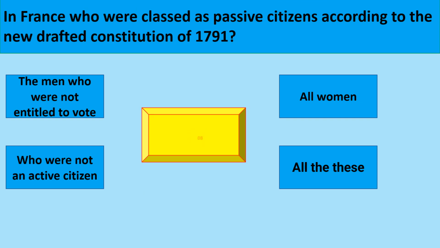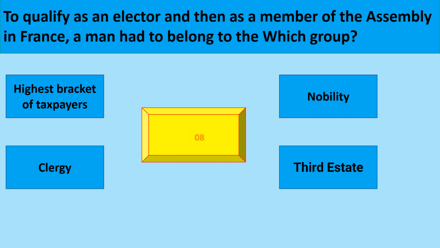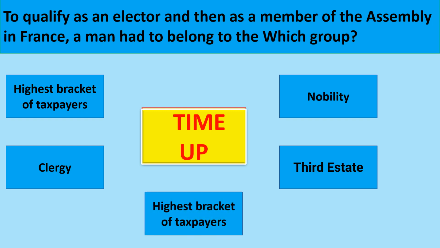In France, who were classed as passive citizens according to the new drafted Constitution of 1791? The correct option is all of these. The men who were not entitled to vote, all women who were not active citizens. To qualify as an elector and then as a member of the assembly in France, a man had to belong to which group? Highest bracket of taxpayers.